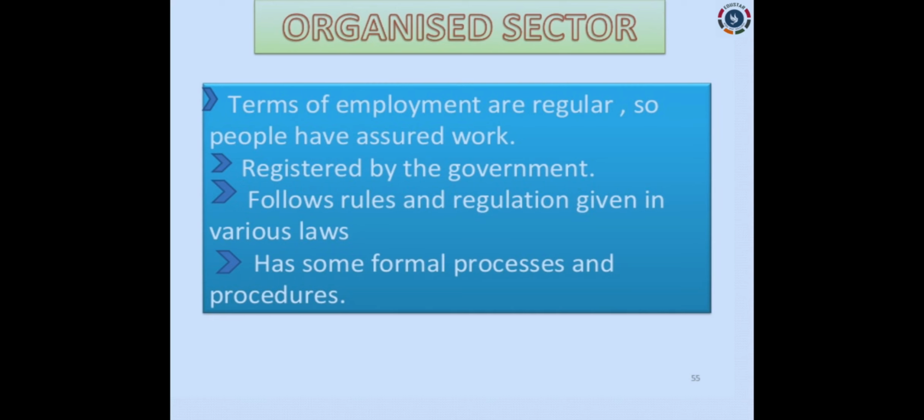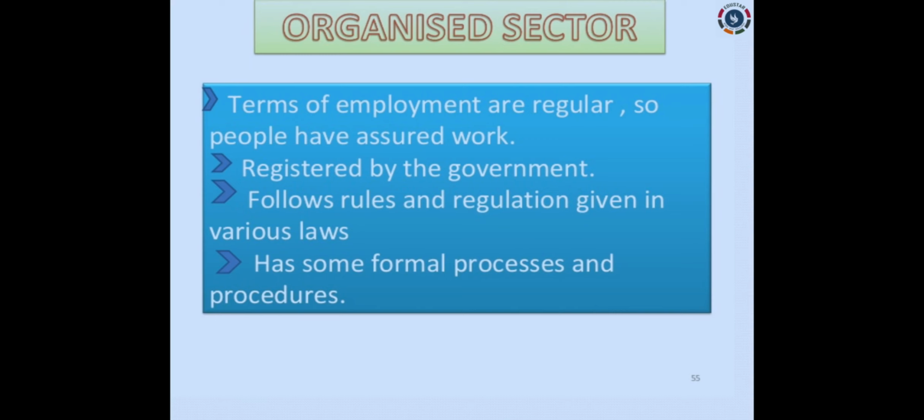Here the terms of employment are regular, so people have assured work. It is permanent here. In organized sector, the employees are permanently employed and the job security is also there for them. The people have assured work, and this organized sector is mostly registered by the government. This is government registered one. This follows rules and regulations given in various laws. So once it is recognized or registered by the government, then they have to follow all the rules and regulations, whatever laws related to labor and related to the industries, that should be followed. It has some formal processes and procedures too.